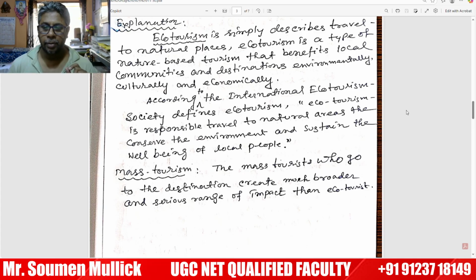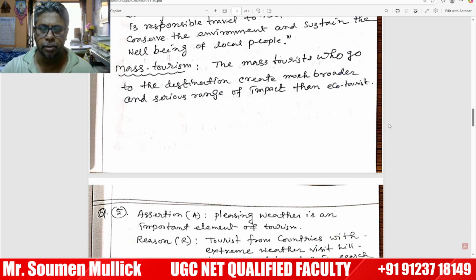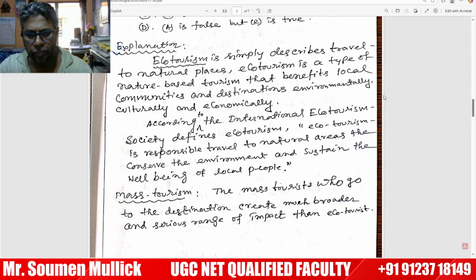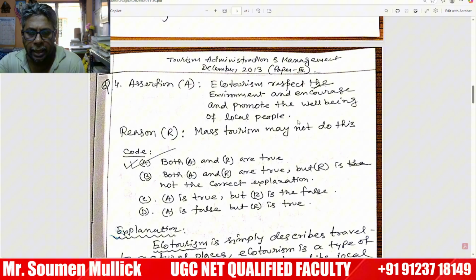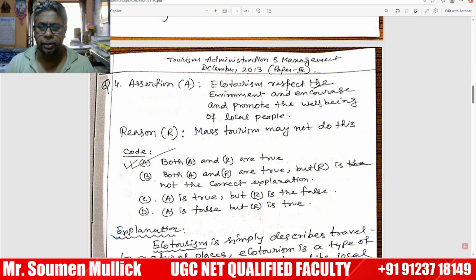Mass tourism, where people go to a destination, has a much broader and more serious range of impact than ecotourism. Mass tourism is a broad category, broad-based tourism. That's why the assertion and reason are both true. Ecotourism respects the environment and promotes the well-being of local people, and mass tourism may not do these things. They don't bother about that. Mass tourism involves large-scale movement of tourists.